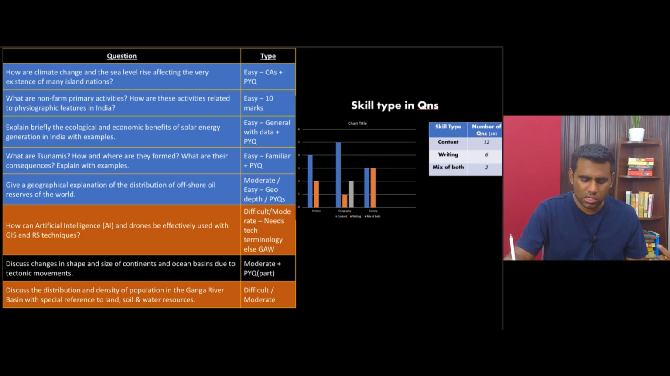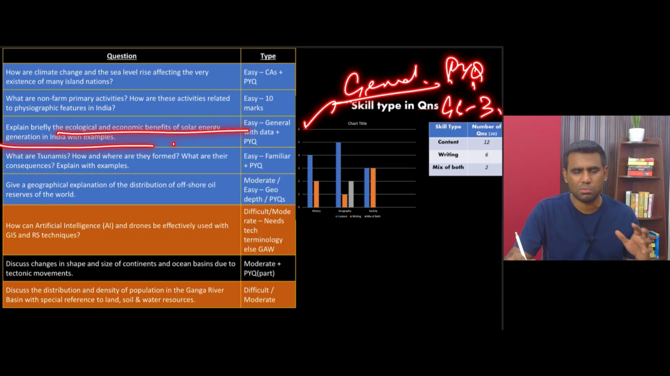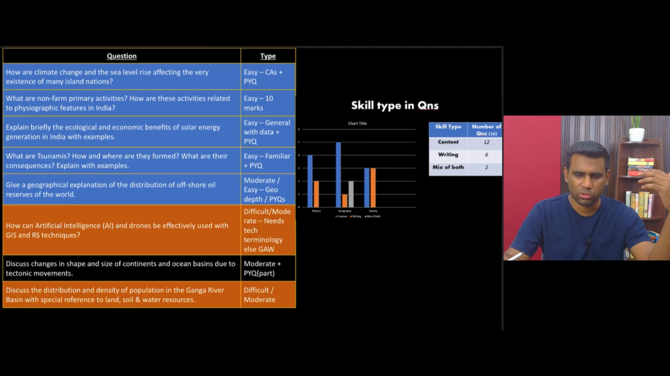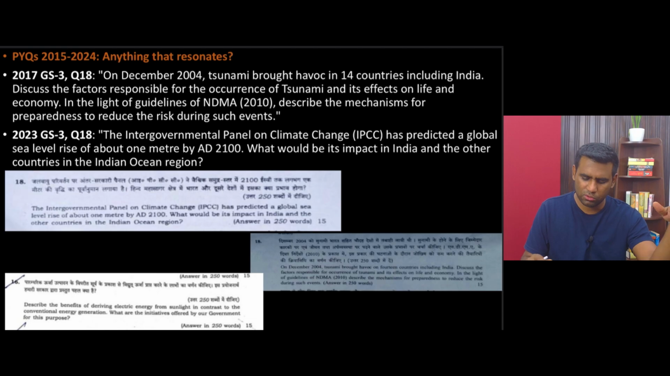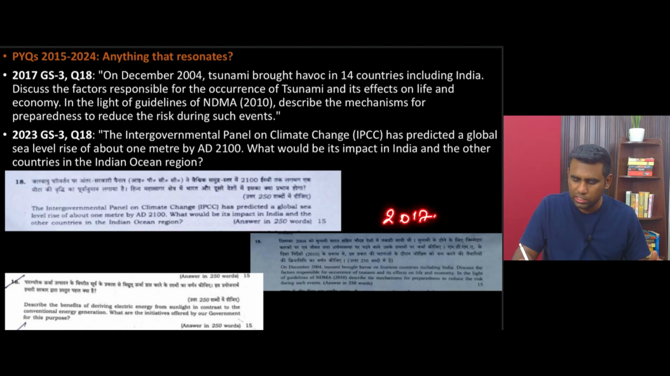Explain briefly the ecological and economic benefits of solar energy generation in India with examples. Very general answer and very often repeated theme in GS paper 3, where solar energy has been often beaten to the pulp in GS 3 previous year's questions. So aspirants who would have looked at PYQs would have got this answer right. What are tsunamis? We have direct PYQs from UPSC's GS paper 1 itself. Right? This is a question on tsunami. Okay, I think this is a 2017 question on tsunamis. Okay, direct link with PYQs.